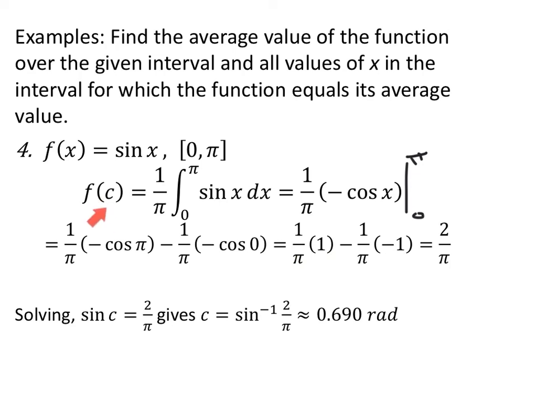I want to know, where does f of c equal 2 over pi? What's the c value? So sine of c equals 2 over pi will give me c equals the inverse sine of 2 over pi. Make sure you're in radian mode. 0.690 radians would be our value of c. 0.69 is in our interval, so we know it's a good answer.